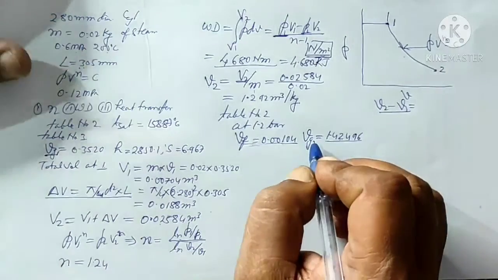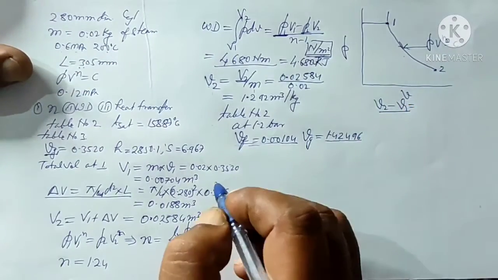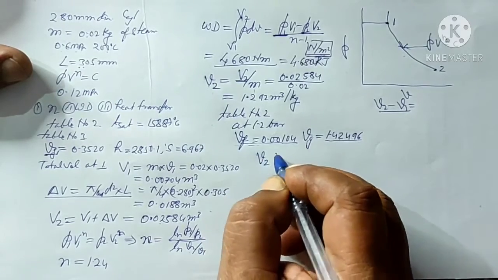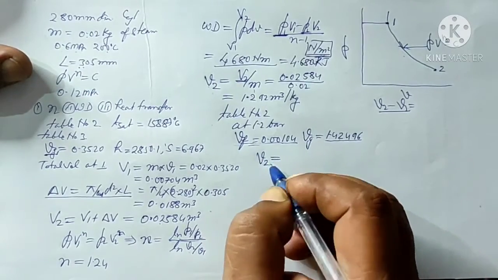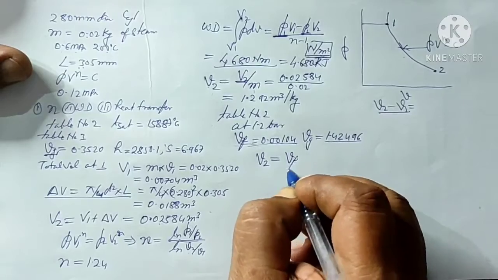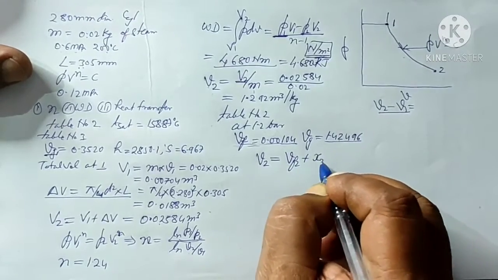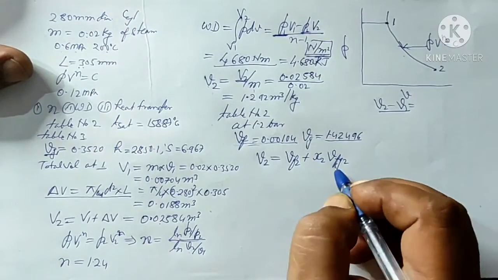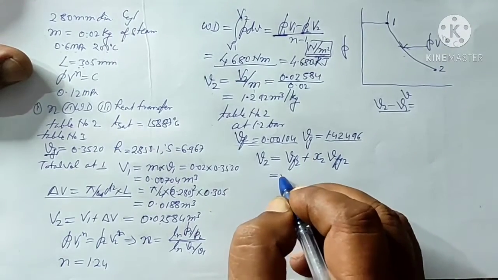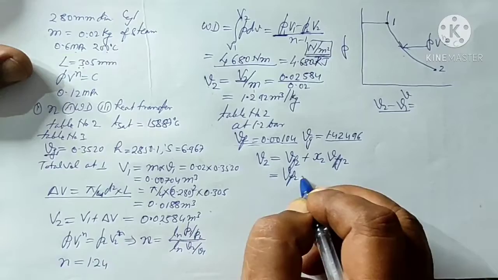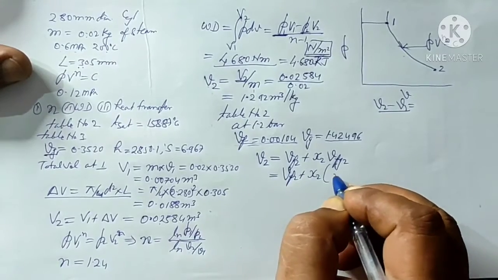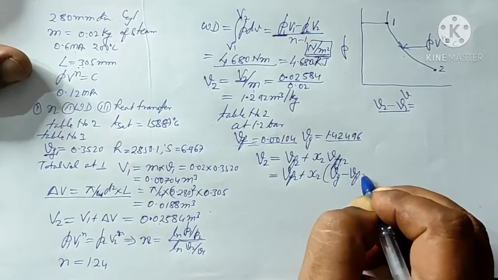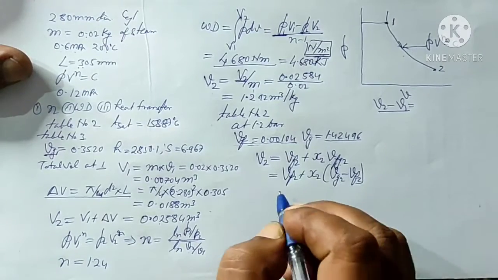So we will try to find the dryness fraction at point 2. The volume V2 from the steam table will be equal to vf2 plus x2 into vfg2. We substitute vf2 plus x2, and vfg2 we can write as vg minus vf, all at point 2.